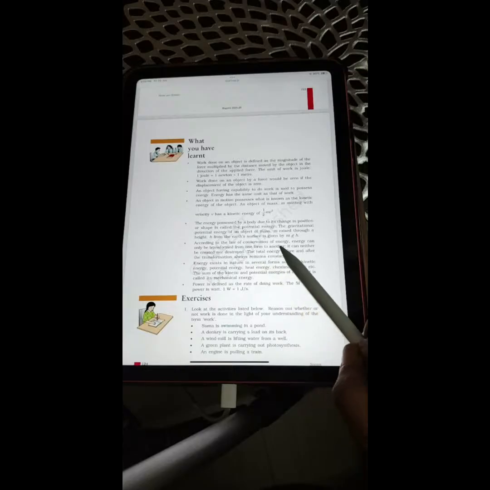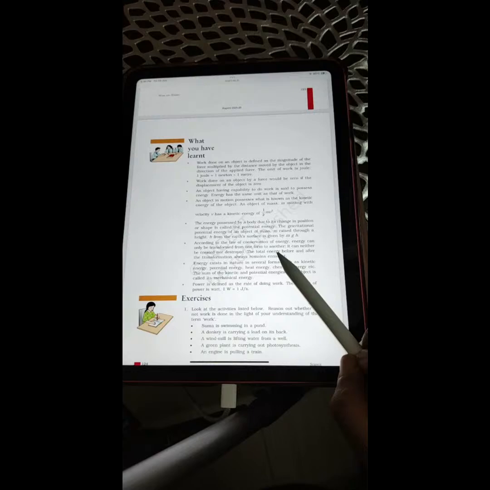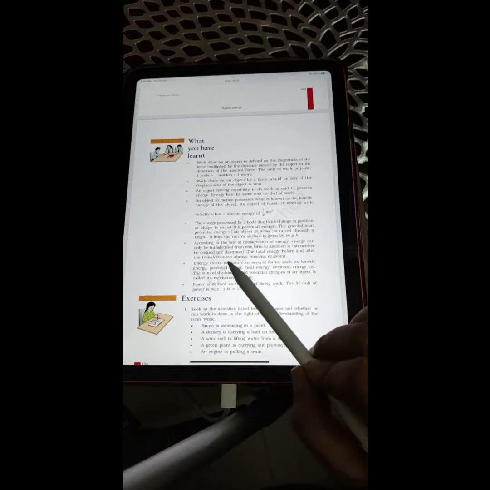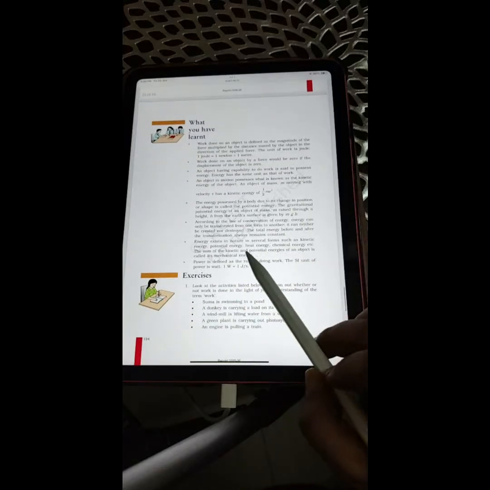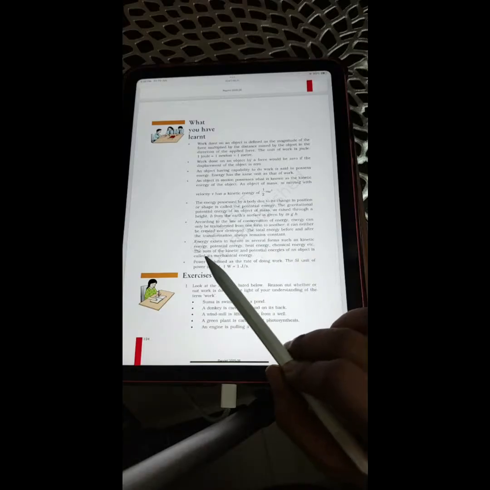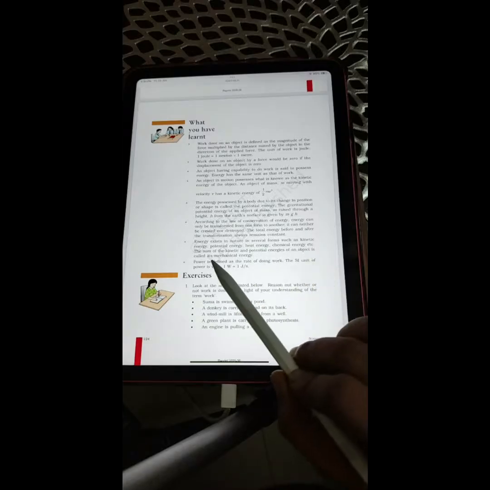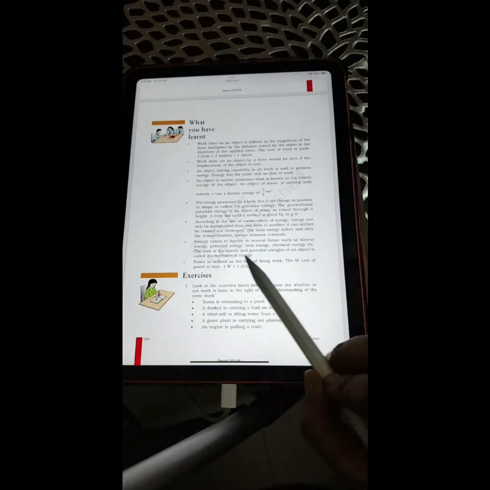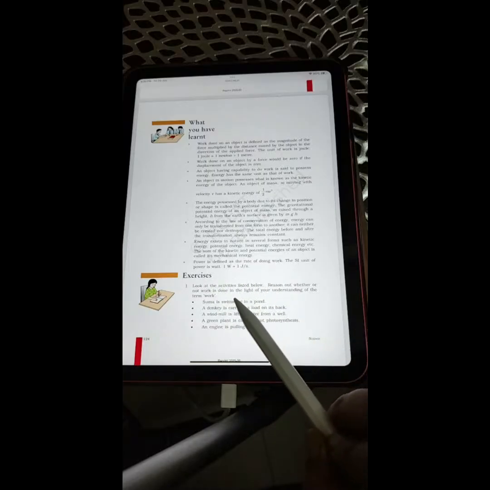According to the law of conservation of energy, energy can only be transformed from one form to another. It can neither be created nor destroyed. This we already know. The total energy before and after the transformation always remains constant. Energy exists in nature in several forms such as kinetic energy, potential energy, heat energy, chemical energy, etc. The sum of the kinetic and potential energy of an object is called its mechanical energy. Power is defined as the rate of doing work. So SI unit of power is what? 1 W is equal to 1 joule per second.